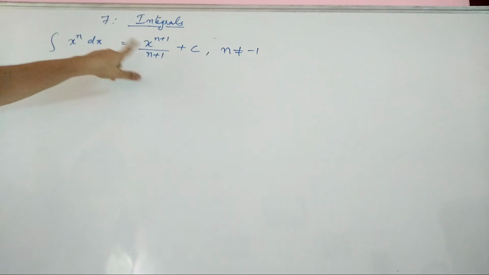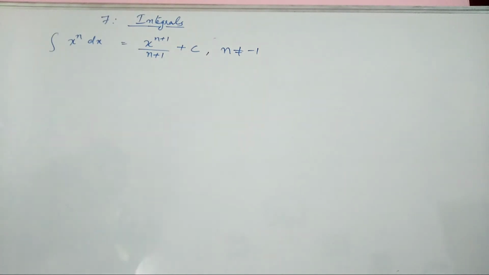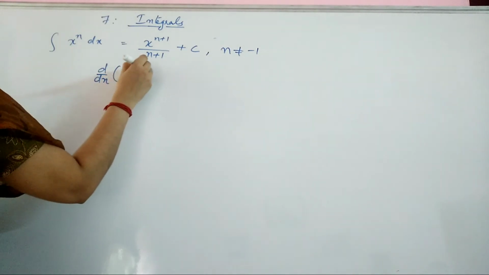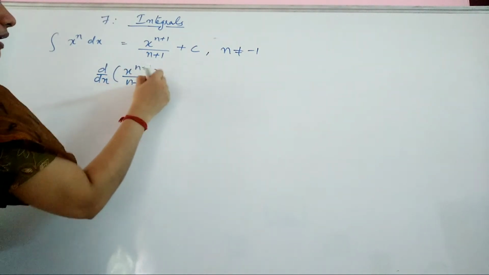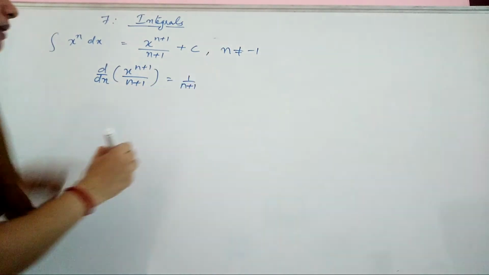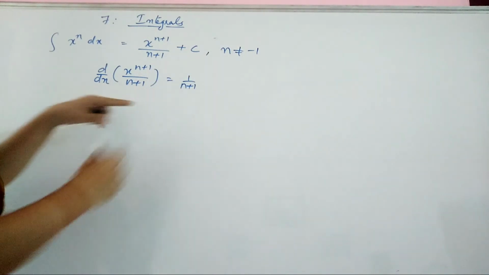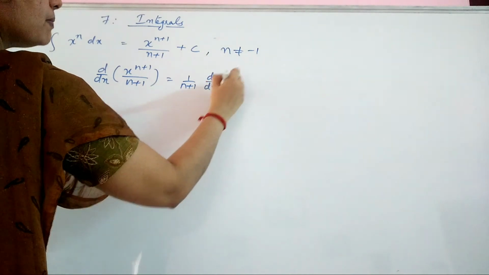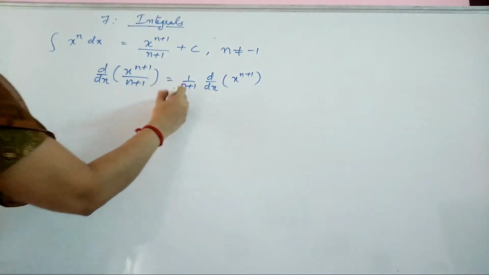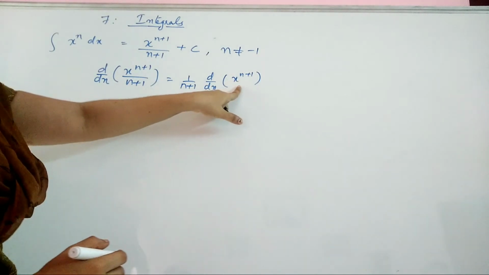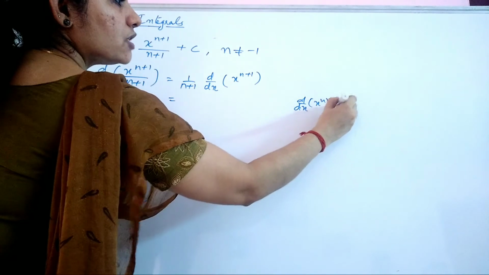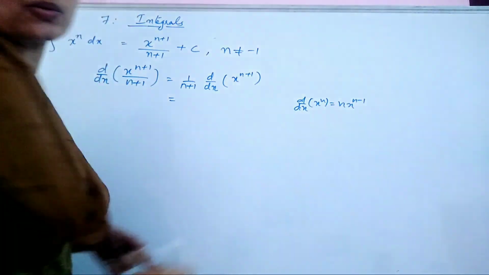Okay, now why this is coming like this, we will just see through the derivative. If I am taking the derivative of x raised to n plus 1 by n plus 1, I can take out 1 by n plus 1 because it is independent of x. So this becomes 1 by n plus 1 into d by dx of x raised to n plus 1, right? Now again, what is the derivative's definition? d by dx of x raised to n is given to be n x raised to n minus 1, right?